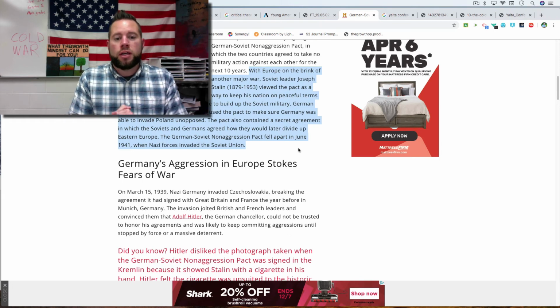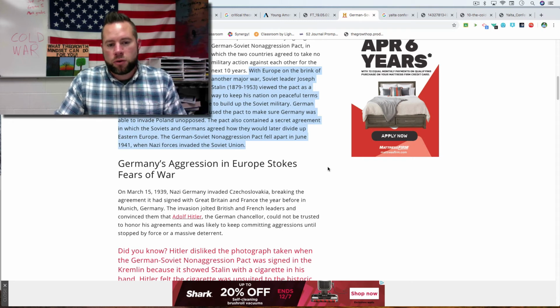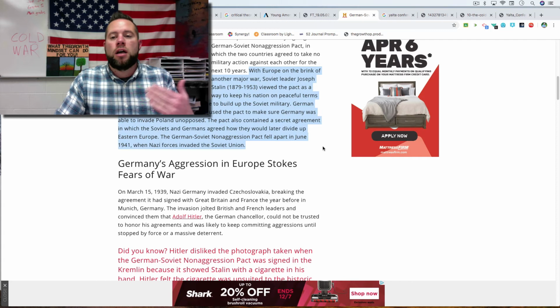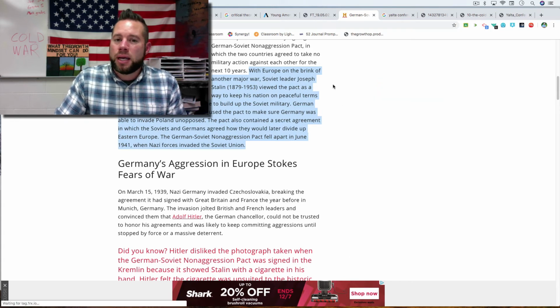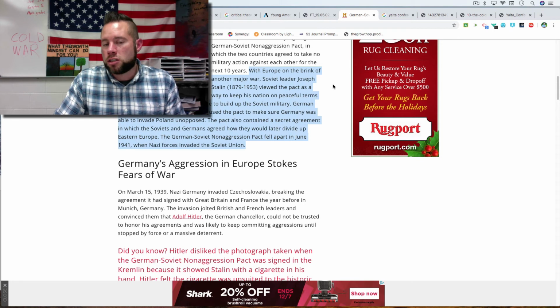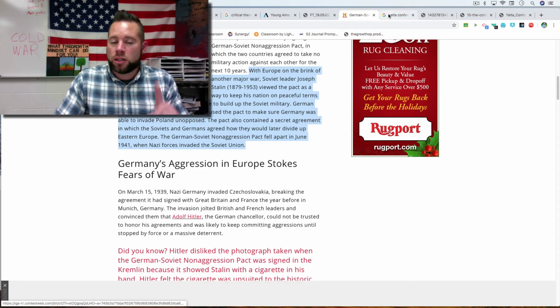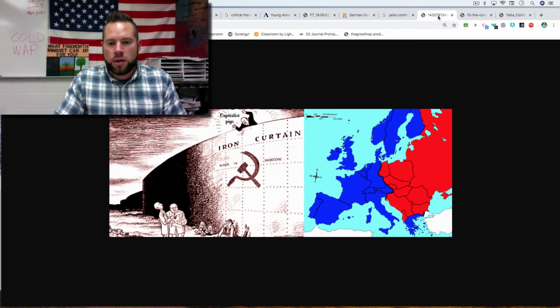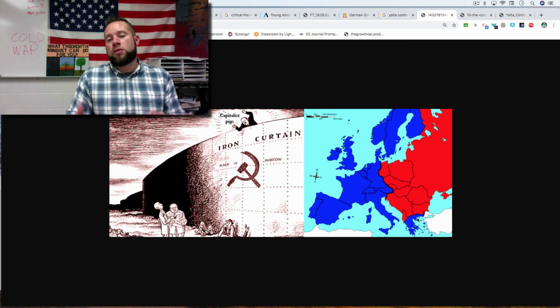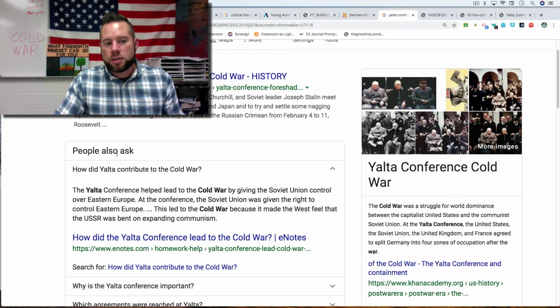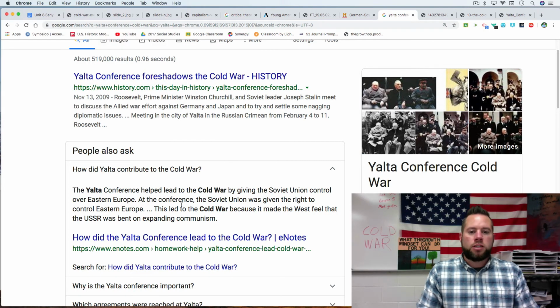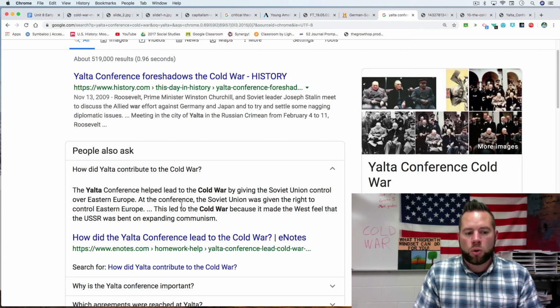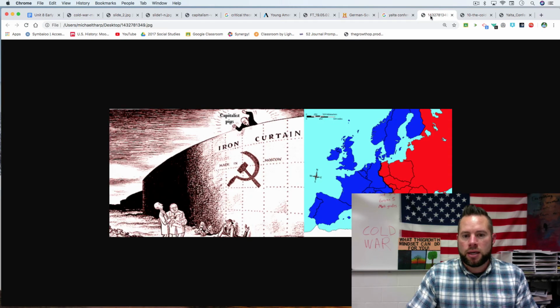The German-Soviet Non-Aggression Pact fell apart in June when Nazi forces invaded the Soviet Union. So Hitler, again, goes back on his word. But this made people in America and England not trust the Soviet Union, because they made this deal with Germany. So that's the first reason: they do not trust them. The second one is the Yalta Conference. The Yalta Conference helped lead to the Cold War by giving the Soviet Union control over Eastern Europe. At the conference, the Soviet Union was given the right to control Eastern Europe. This led to the Cold War because it made the West feel that the USSR was bent on expanding communism.